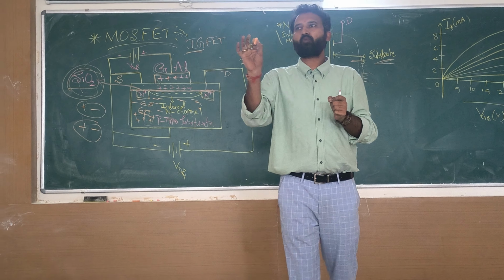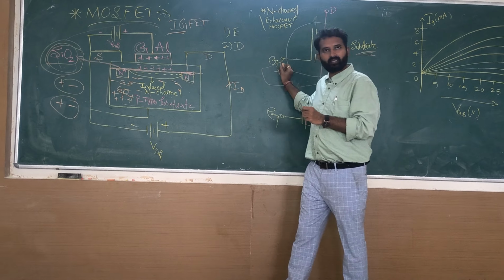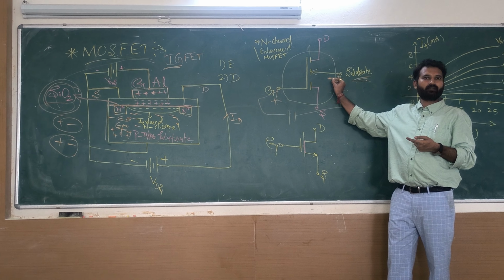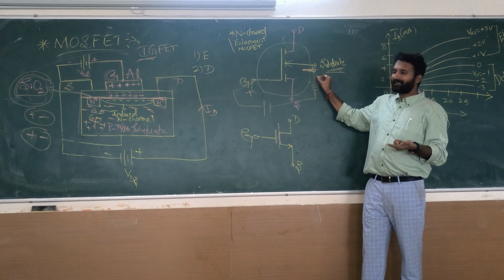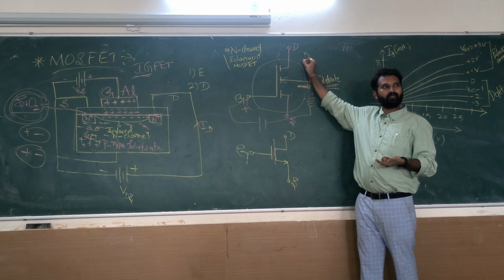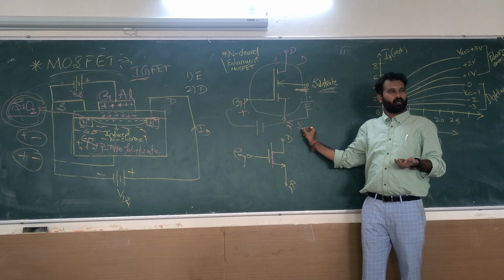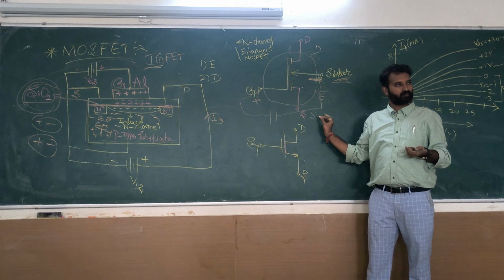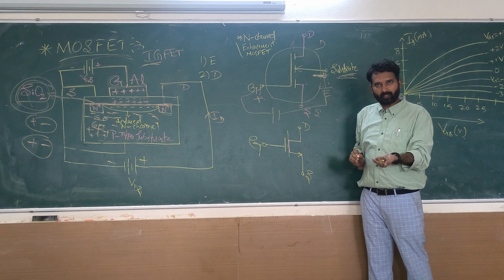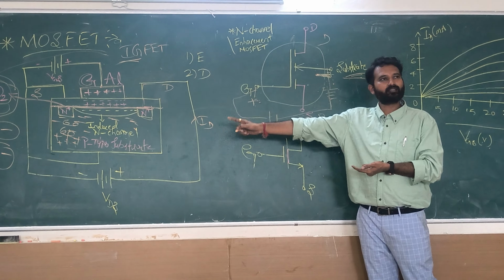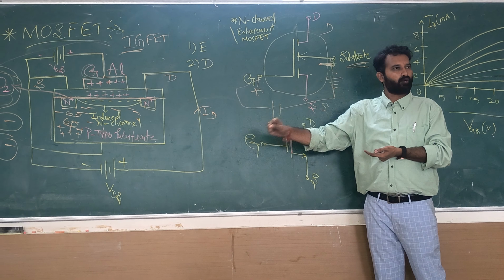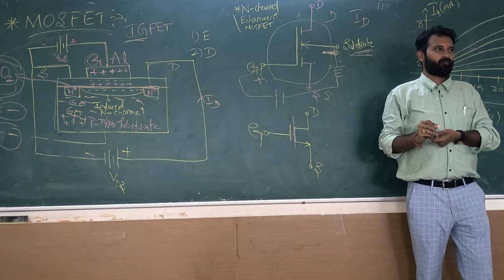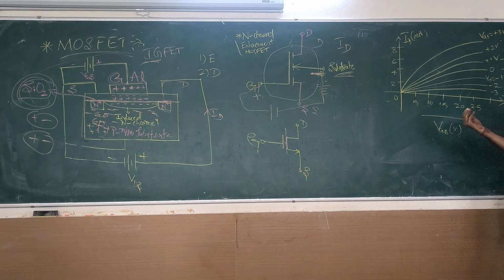I will repeat it. You are connecting a positive voltage at the gate terminal. Parallelly it induces a negative potential at the substrate, which is available between drain and source. And as you increase this voltage, parallelly the negative voltage also increases. What I am supposed to tell you is that both majority carriers increase, which gives rise to maximum drain current.